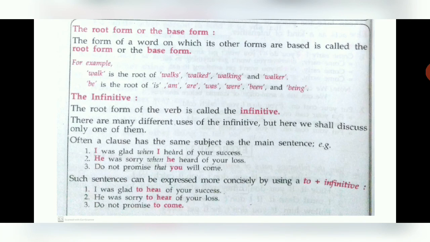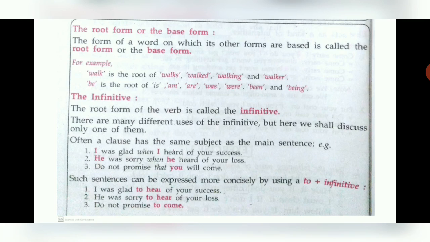Now in the first sentence we have seen I was glad when. So here a clause and a main sentence. The main sentence is I was glad and the clause is when I heard of your success. Same way he was sorry when. So these are the sentences where you can find the verbs.